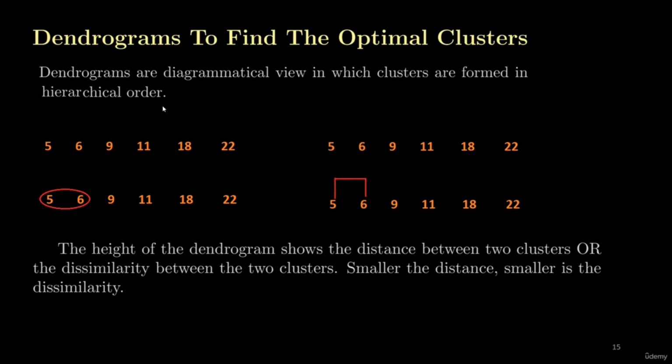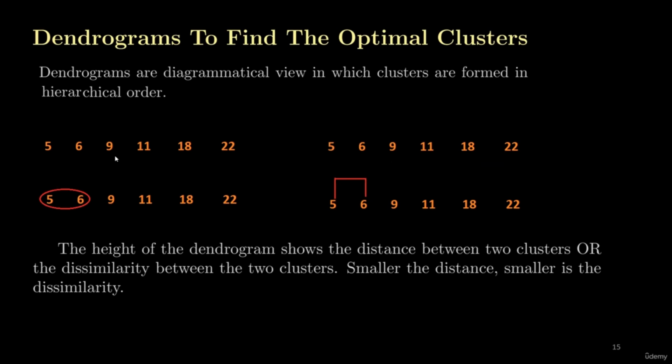Basically, we will solve the same example as we did in the previous lecture, that is the 1D example. We will make the clusters, and in the same way, we will also make a dendrogram in parallel. And we will see how the dendrogram will help us to find the optimal number of clusters. This is my data set which I used in the previous lecture, that is 1D data. It has 6 points. So here I am forming the clusters and here I am forming the dendrogram.